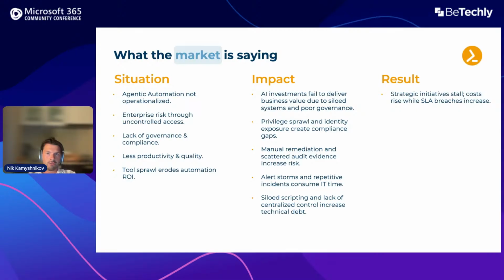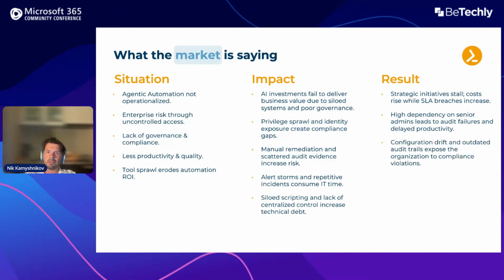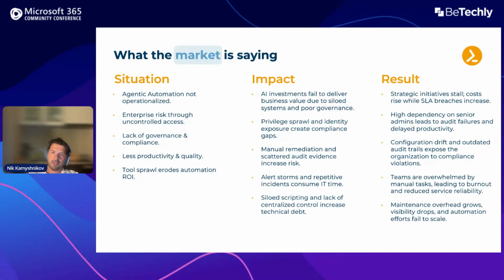As a result of all of this, strategic initiatives stall, and costs rise while SLA breaches increase. You depend on senior admins and tribal knowledge. All of this leads to audit failures and delayed productivity. Configuration drift and outdated audit trails expose the organization to compliance violations, and teams are overwhelmed by manual tasks, leading to burnout and reduced service reliability. And the last one, maintenance overhead grows, visibility drops, and automation efforts fail to scale.